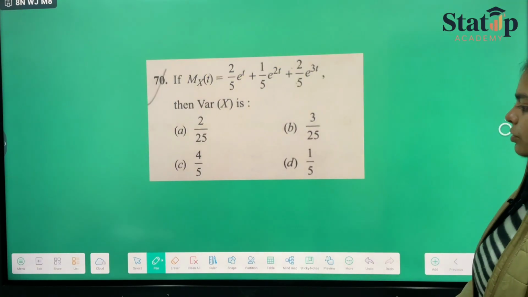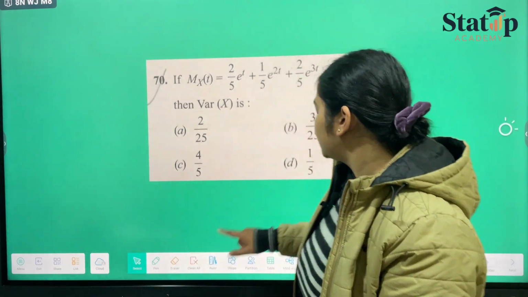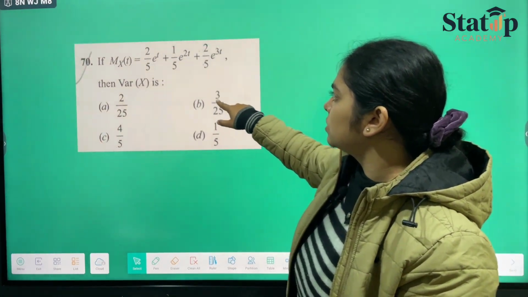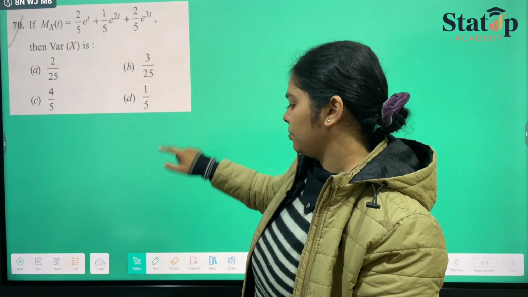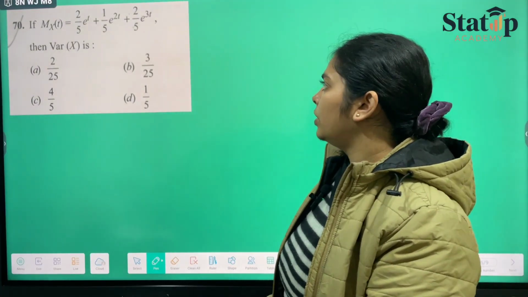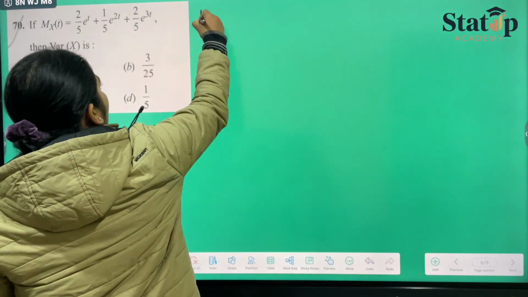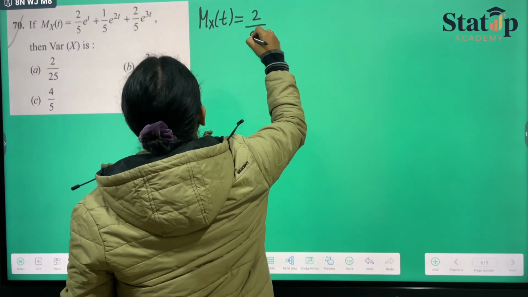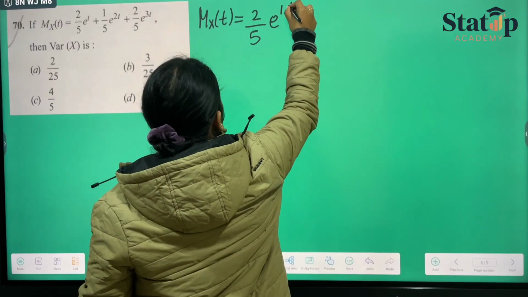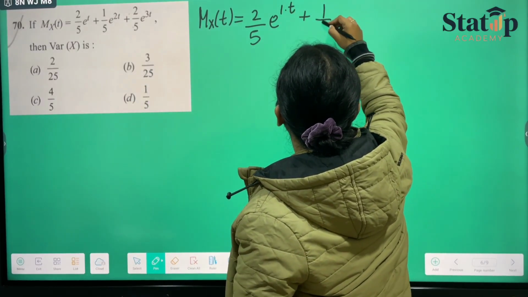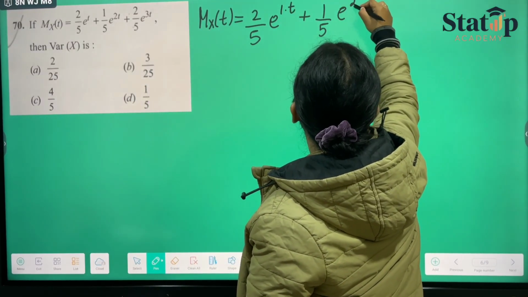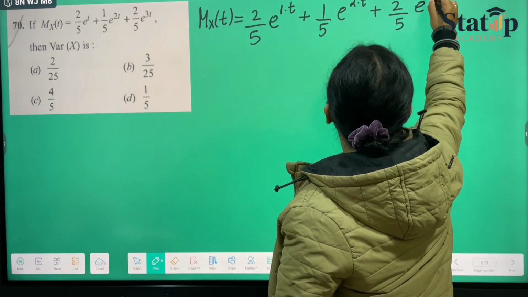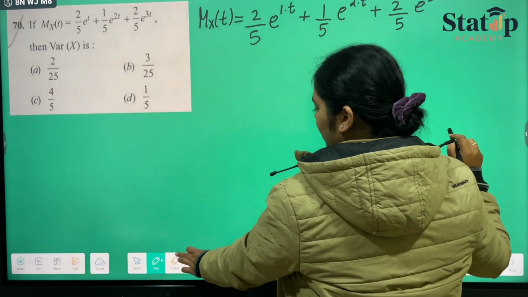Now moving forward to another kind of question, a similar kind of question, but they have asked us a variance this time. So here also we notice that M_X(t) equals 2 by 5 e raised to the power 1 into t plus 1 by 5 e raised to the power 2 into t plus 2 by 5 e raised to the power 3 into t. Now here let us make a table.